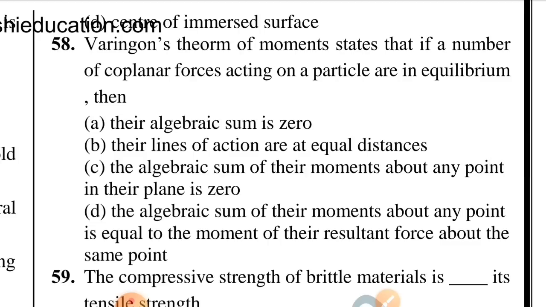Question number 58. Varignon's theorem of moments states that if a number of coplanar forces acting on a particle are in equilibrium, then. Option D is correct, the algebraic sum of their moments about any point is equal to the moment of their resultant force about the same point.